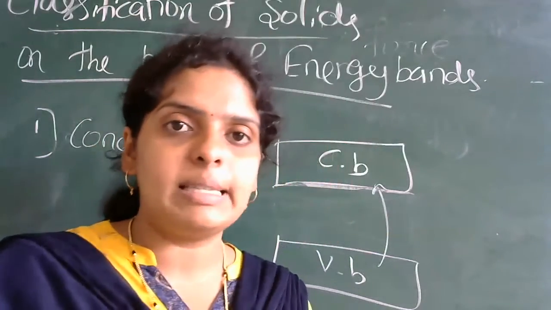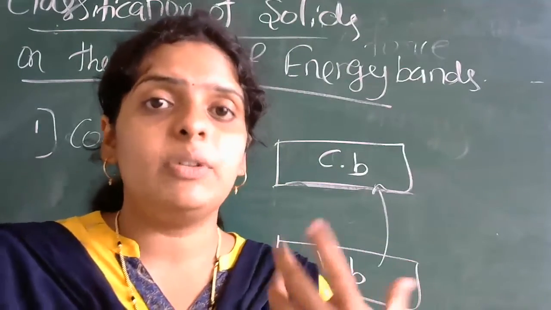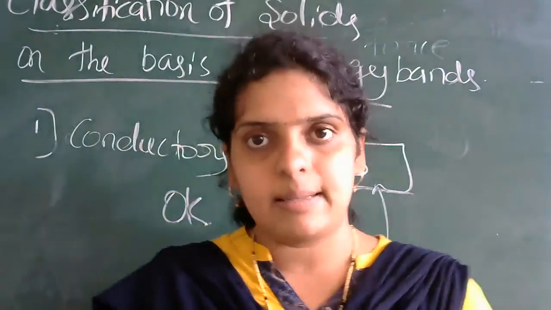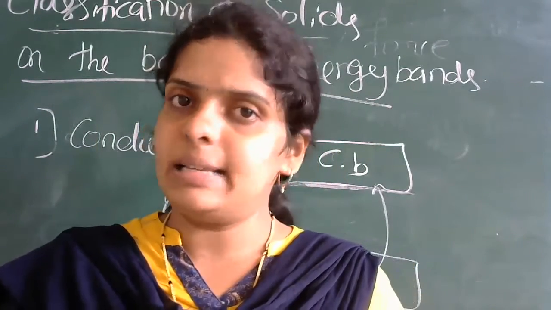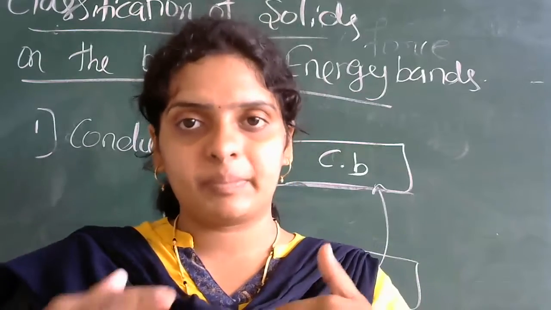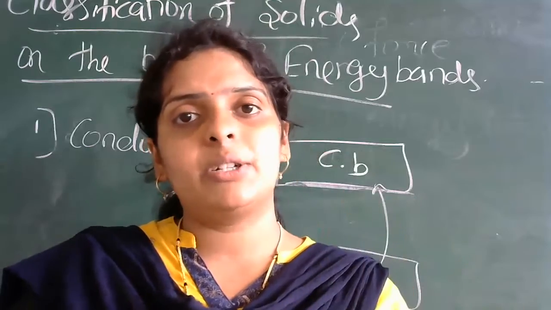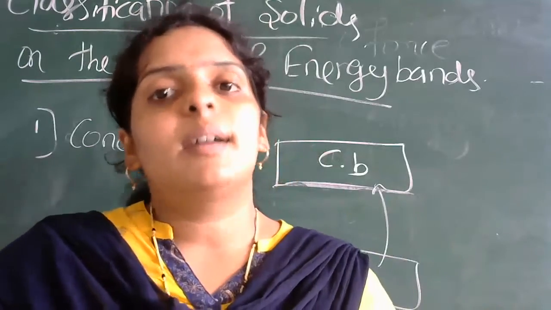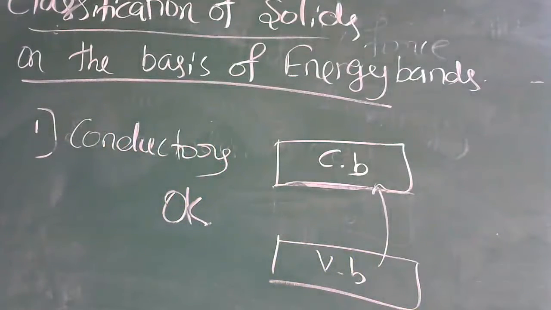How can you define semiconductors? Here, the energy gap is in between conductors and insulators. At 0 Kelvin, there is no electric current in the case of a semiconductor. But at room temperature, some of the electrons will move from the valency band to the conduction band and it becomes a conductor. So this is how you can define your semiconductors.